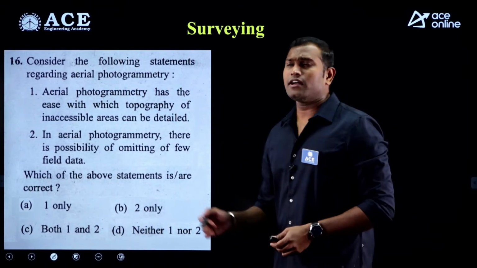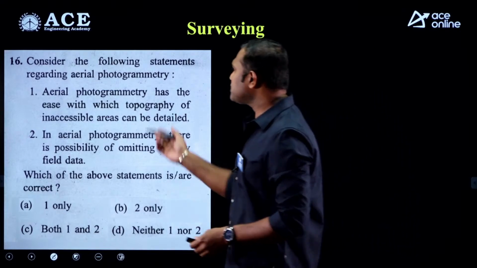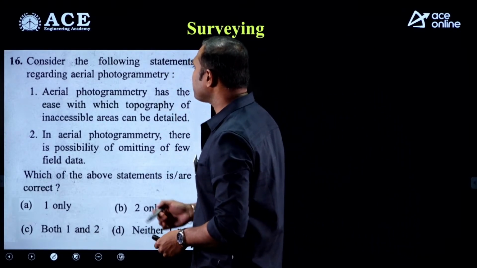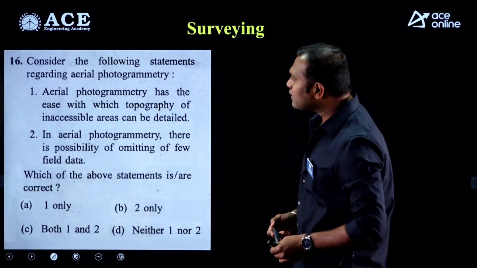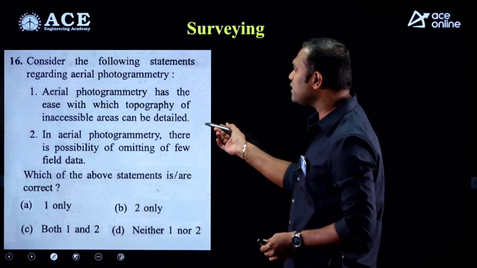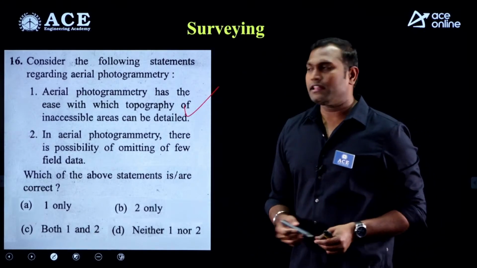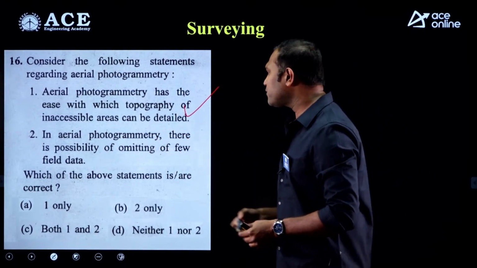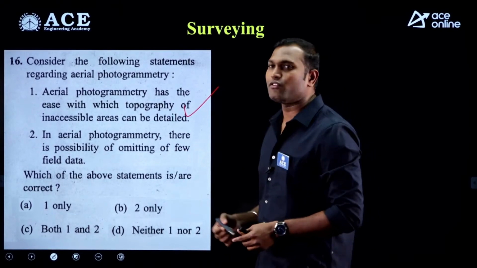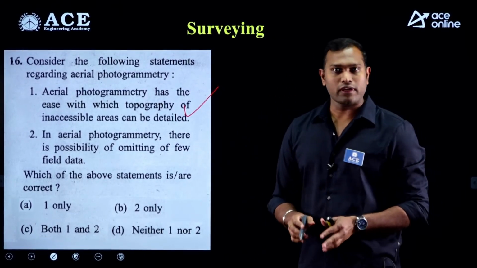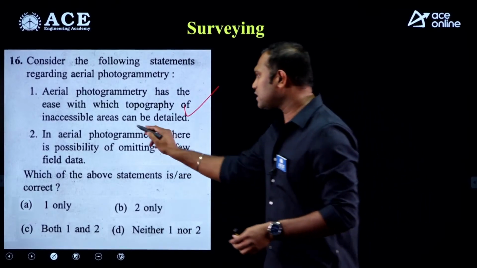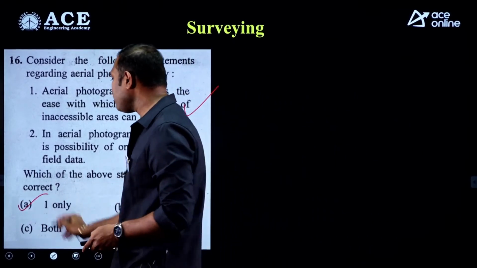Now, let's come to the surveying questions. So, see this question, consider the following statements regarding aerial photography. Aerial photography has the ease with which topography of inaccessible areas can be detailed. Yes, this is one of the advantages. So, statement number 1 is correct. And in the case of statement number 2, in aerial photogrammetry, there is a possibility of omitting a few data. No. In the case of aerial photogrammetry, you cannot eliminate the data. So, statement number 2 is incorrect. The correct answer is option A, 1.